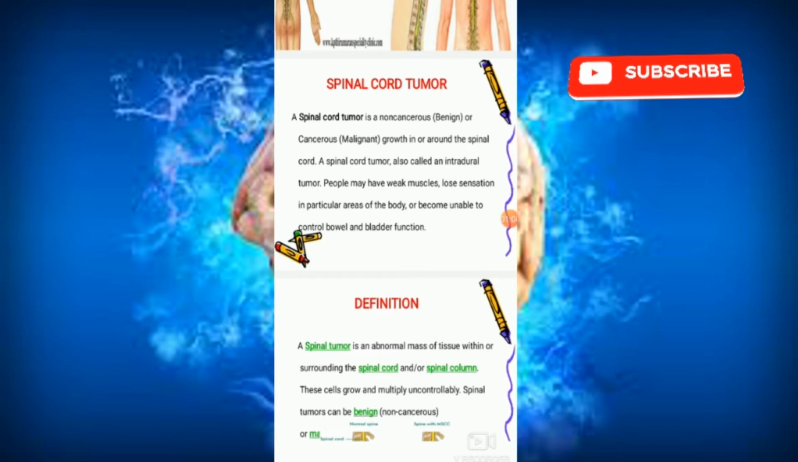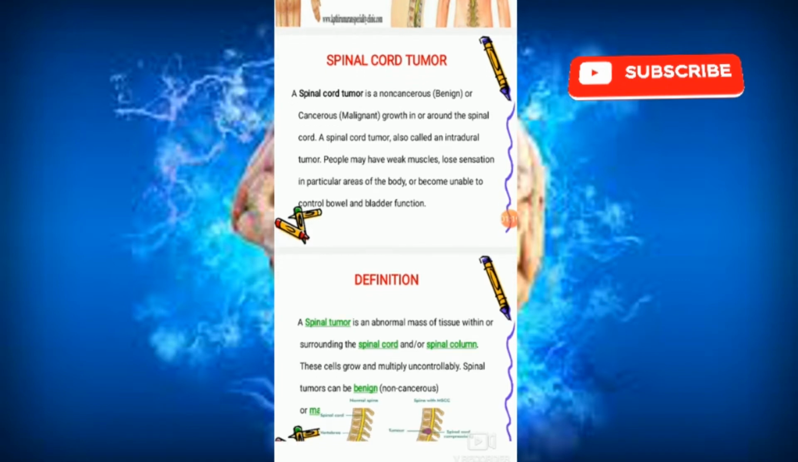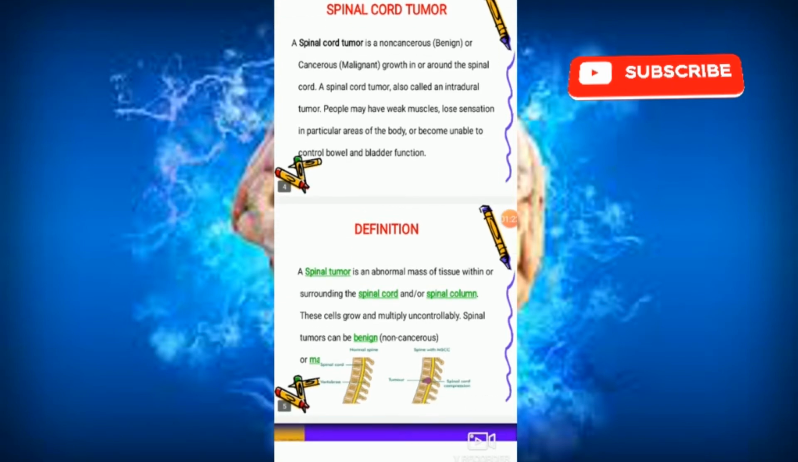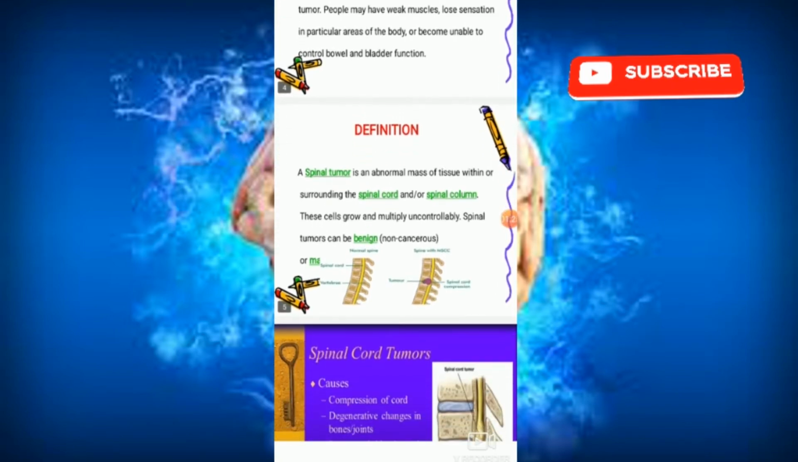A spinal cord tumor is also called an interdural tumor. स्पाइनल कोड ट्यूमर को हम इंटरड्यूरल ट्यूमर भी बोलते हैं. In that, people may have weak muscles, lose sensation in particular areas of the body, or become unable to control bowel and bladder functions. So next proceed for the definition.